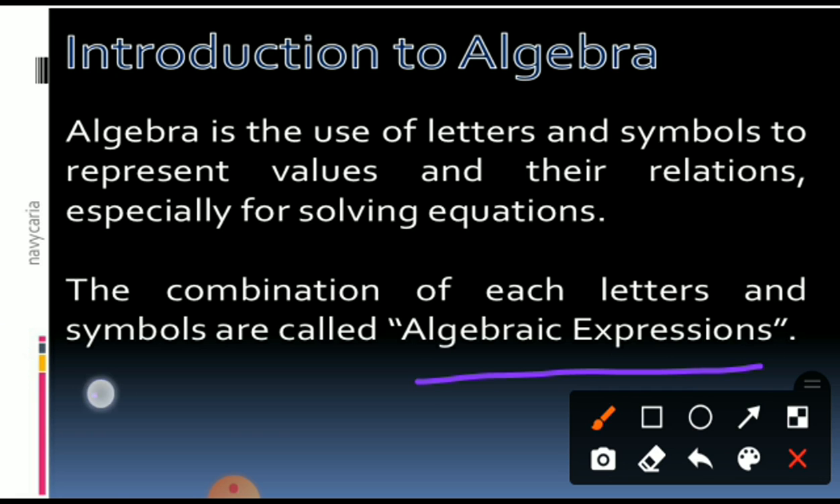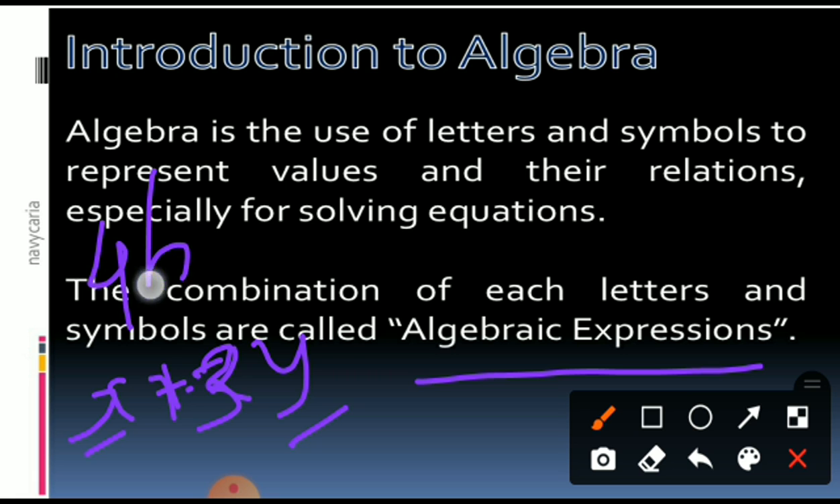Suppose I say x plus 2y. Isn't it? x plus 2y, or you can say x plus 3y. So here it is an expression. x is a letter, y is a letter, and 3 is a number. And in between they are joined with a plus sign. Suppose someone says 4b. Yes, this is also an expression. 4b. Only b or only p.